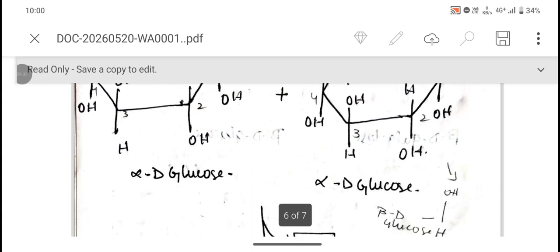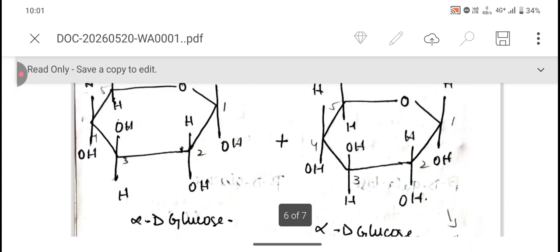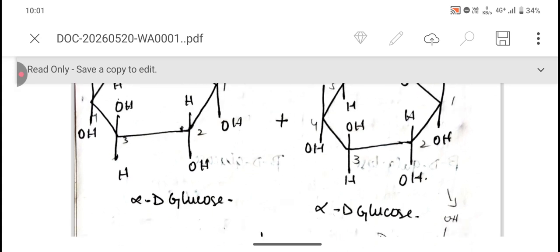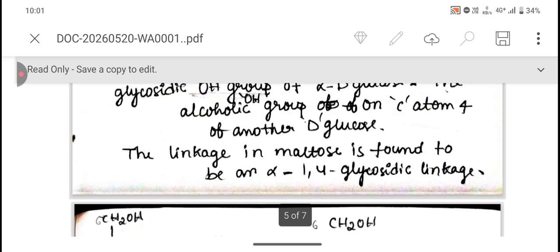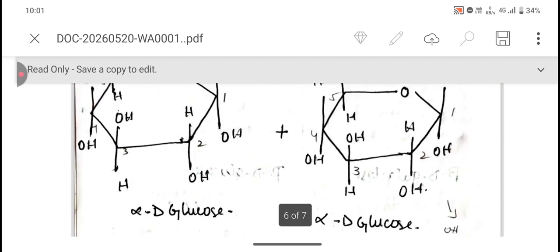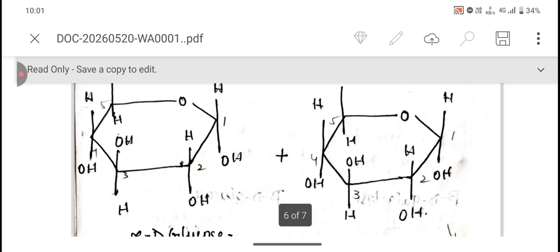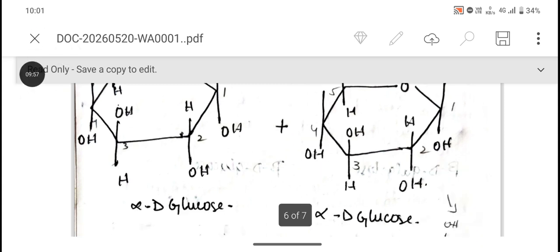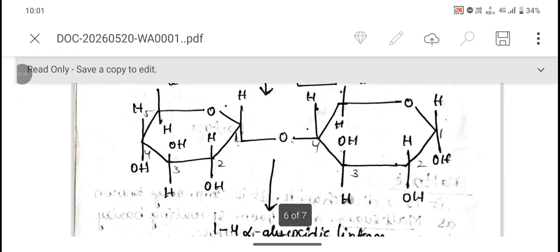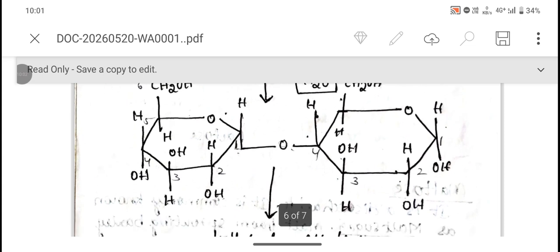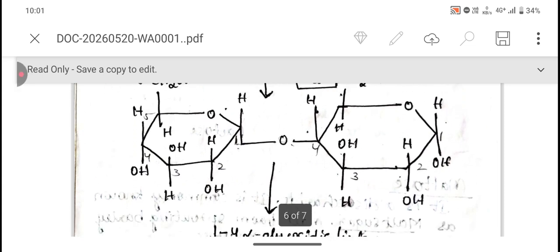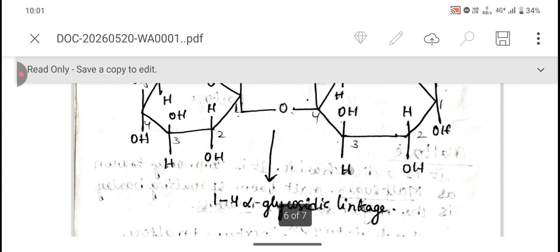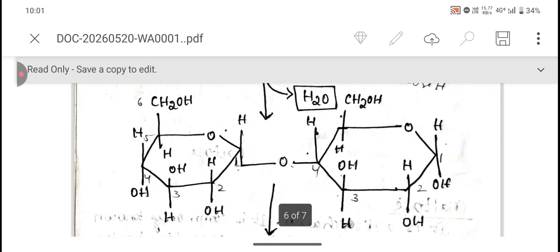So the maltose can be formed by the formation of a glycosidic bond between alpha D glucose and alpha D glucose. You can observe here that the bond actually forms between carbon atoms 1 and 4 by the loss of one water molecule, which leads to the formation of maltose like this. So this is the structure of maltose, which consists of a 1,4 alpha glycosidic bond.